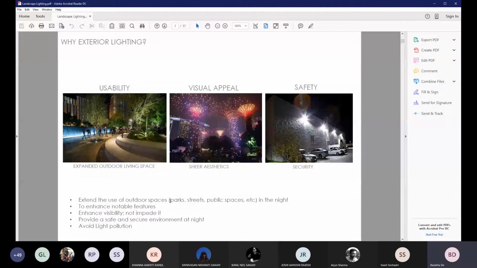Now, while doing all of this, you will always come across a term that I'll keep mentioning. While we are introducing lights in the outdoor spaces to increase the usability or enhance it visually or brighten up spaces for safe usage, we'll always avoid light pollution. It's a term that I'll keep repeating, but we'll discuss this term in detail a little further in the presentation.